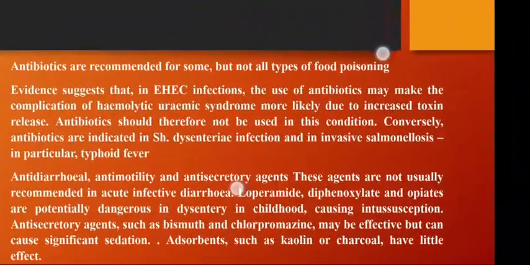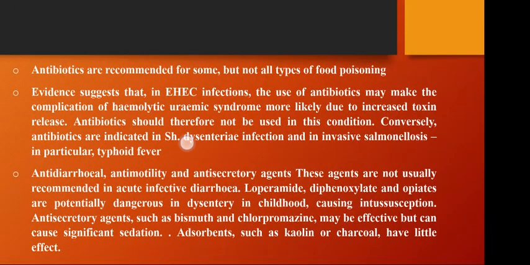Now, what is the role of antibiotics? Antibiotics are recommended for some, but not for all patients with food poisoning and gastroenteritis. Also, evidence suggests that with a specific strain, the hemorrhagic strain of Escherichia coli infection, the use of antibiotics may make the complication of hemolytic uremic syndrome, which is a very dangerous complication in the patient with food poisoning, more likely due to increased toxin release.